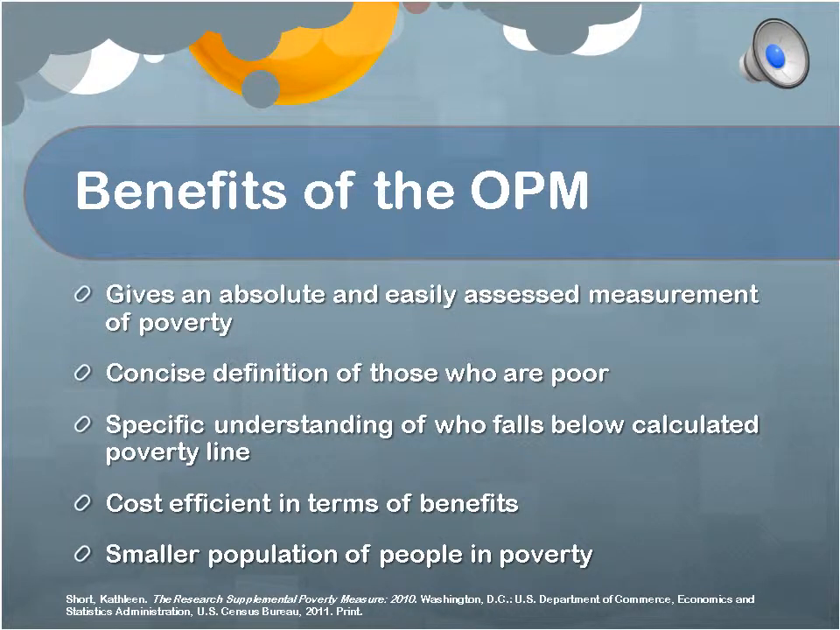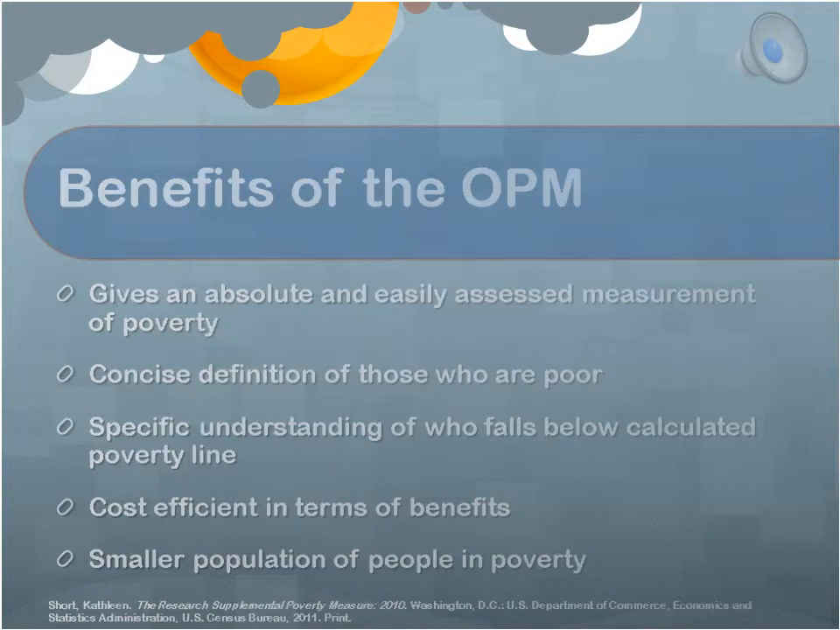Benefits of the OPM. The OPM gives an absolute and therefore easily assessed measurement of poverty. This measure presents a concise definition of those who are poor because it gives a specific understanding of who falls below a calculated line and therefore what constitutes poverty. The simplicity of the OPM is cost efficient in terms of benefits. Although poverty measure does not necessarily translate into concerns of welfare, the OPM presents a smaller number of people living in poverty than SPM, and therefore presents less of a challenge in terms of addressing the needs of those who are impoverished.